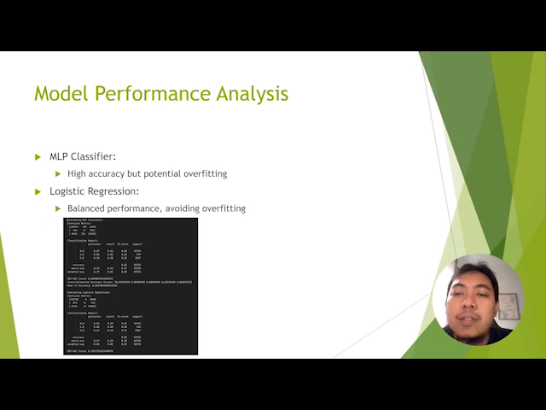In contrast, logistic regression represents a more balanced performance. Let's explore why. Balanced performance of logistic regression. Logistic regression, known for its simplicity, showcases a balanced performance. It avoids the complexity that could lead to overfitting, making it a robust choice for our predictive tasks.